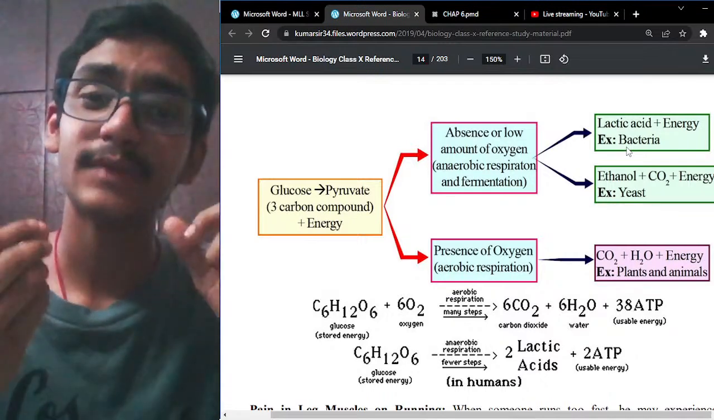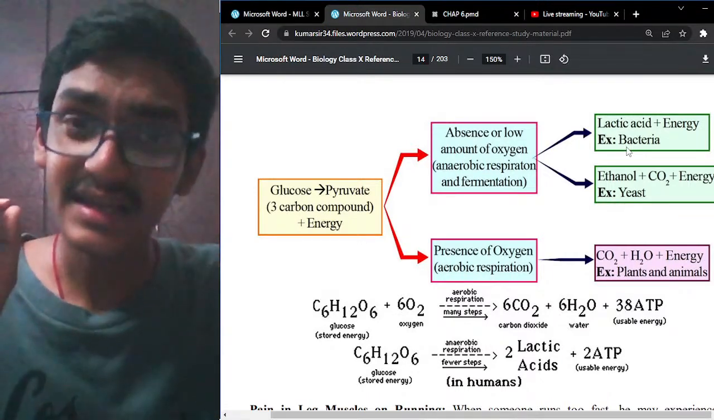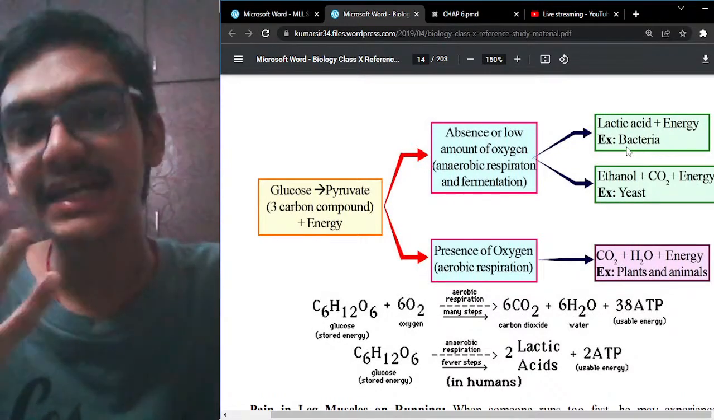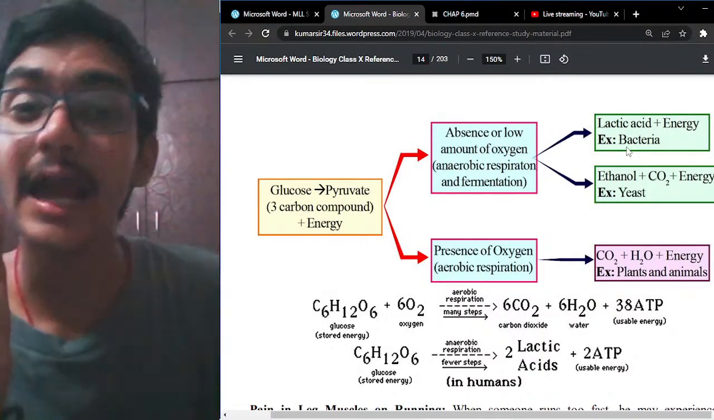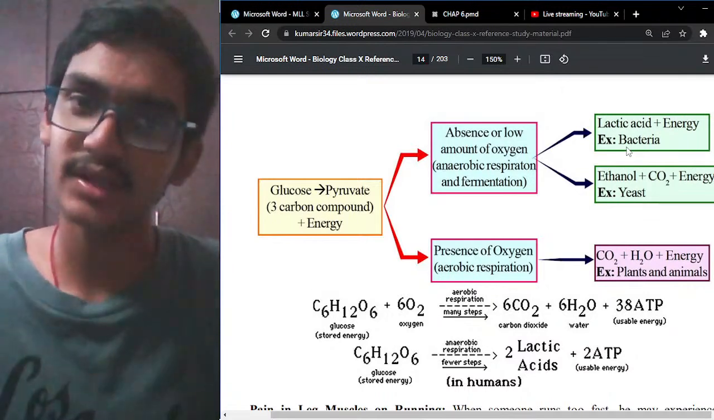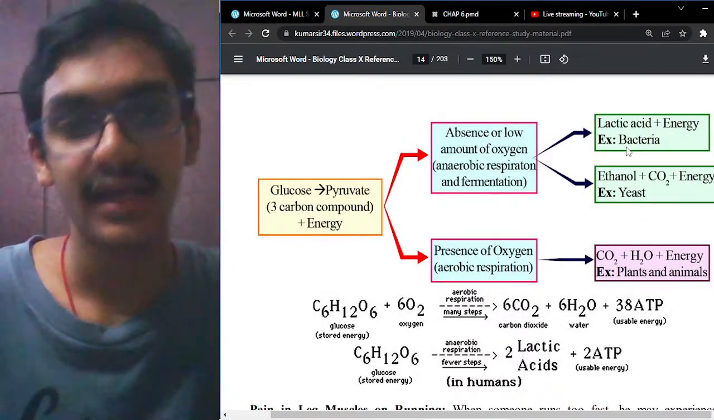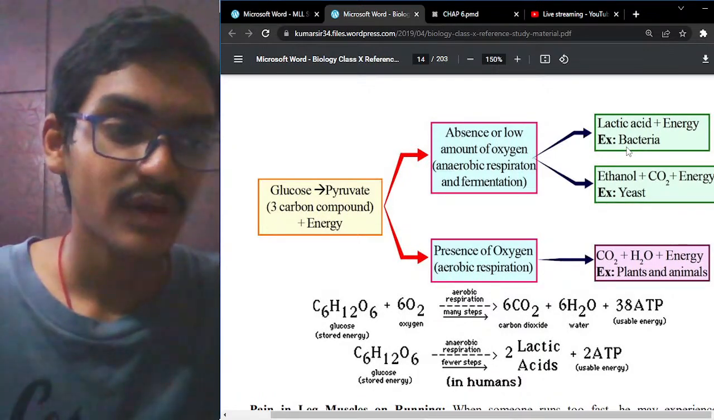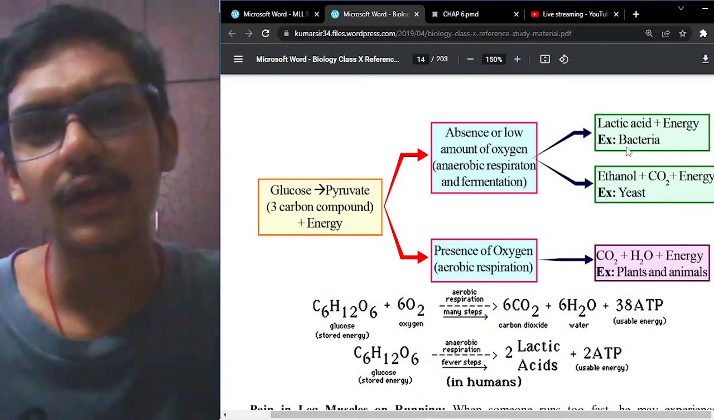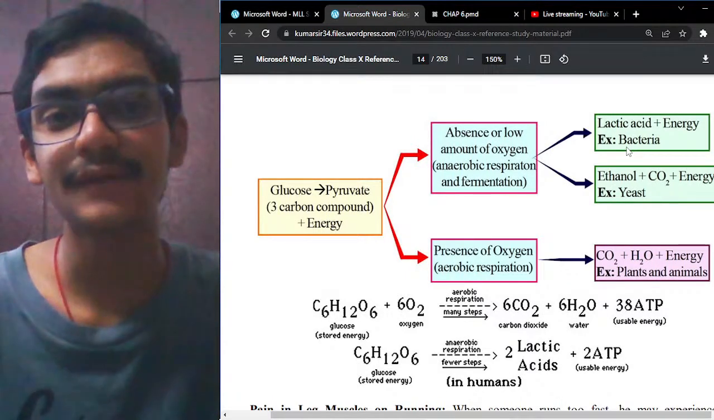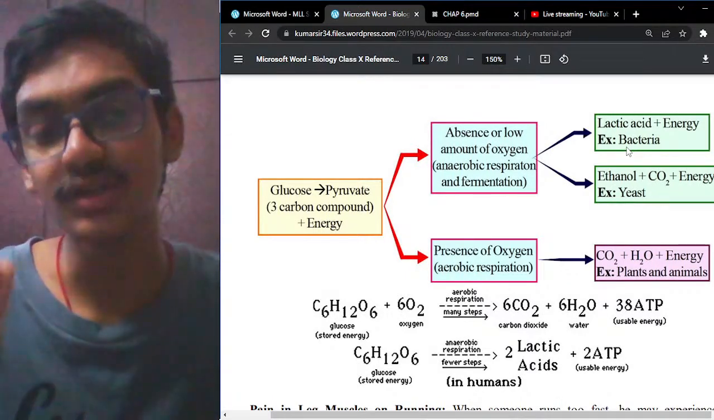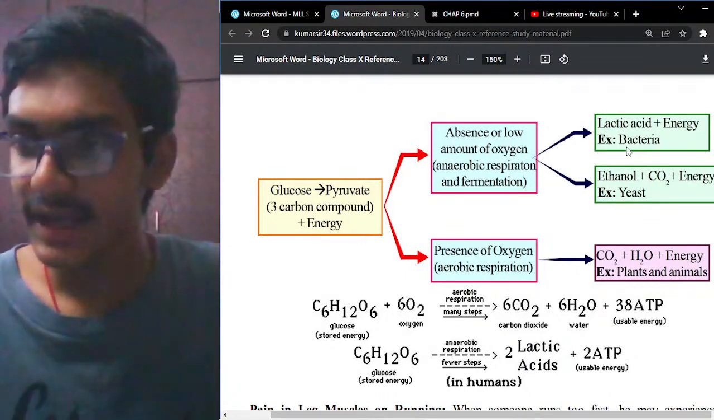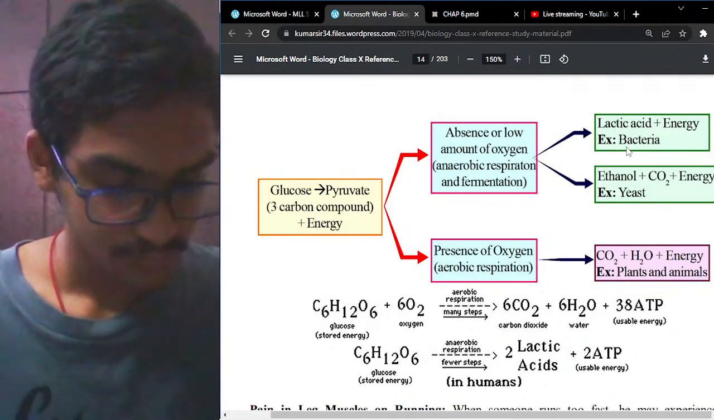During that time, there is less oxygen present in our body. So a lack of oxygen situation is created, and lactic acid is produced, causing muscle cramps, when we are doing a lot of exercises. So during that time, anaerobic respiration takes place, in that lack of oxygen situation. I think now you have a clear understanding, right?